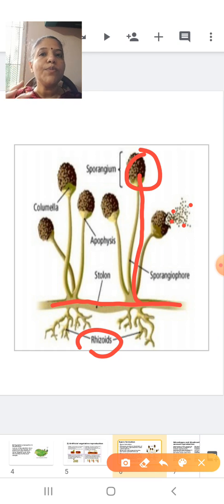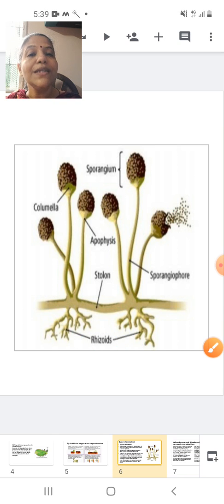At maturity, the sporangium will rupture and liberate the spores. The spores are usually carried by air or by water, if it is growing near a water area. When they reach another suitable substratum, they will develop on it. Is it clear? So as I told you, spore formation is seen usually in fungi and lower plants. Here you are seeing Rhizopus. You have two fungi here, one is Rhizopus and the other is Mucor.